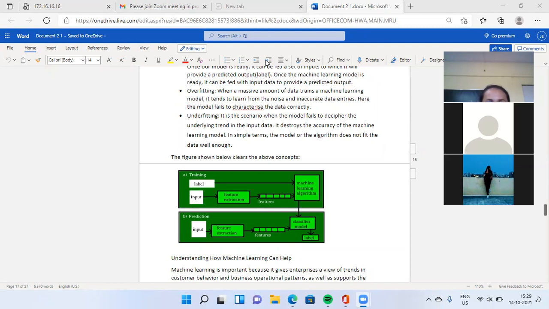Okay, one question is there. On what basis do we decide that our machine learning model is underfitting or overfitting? First, when your model is developed, go to the machine learning life cycle. Each and every step you have to check. Go step by step.